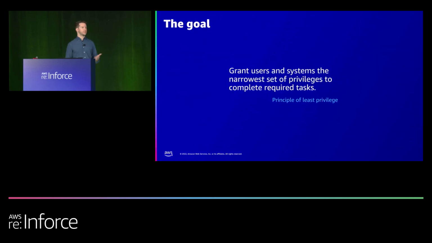So what is least privilege? Essentially, it's to grant users and systems the narrowest set of privileges to complete required tasks. In principle, this is great. This is the ideal that we want. We want just the right amount of permissions, ideally not any more than necessary. But it's not so simple.